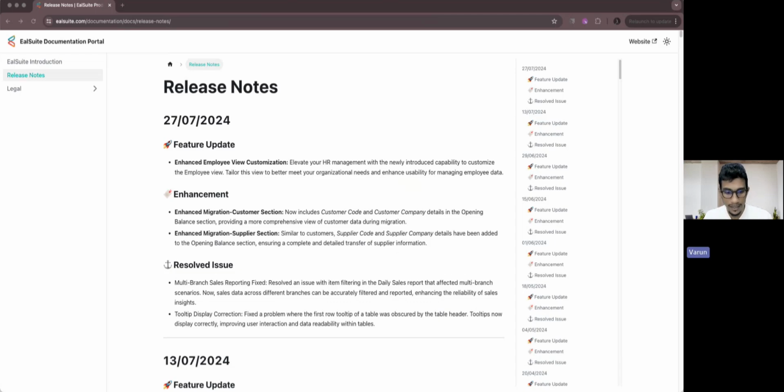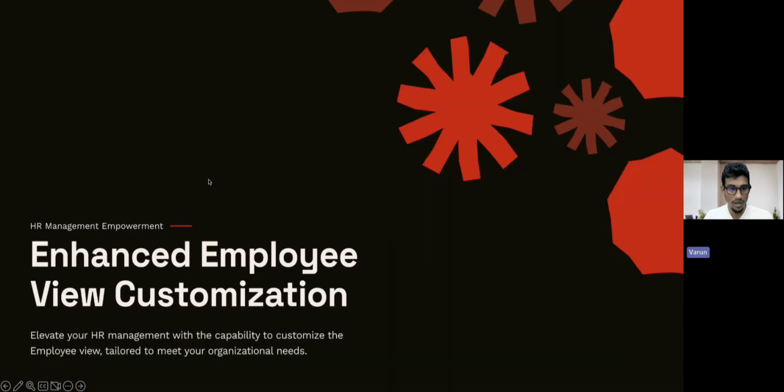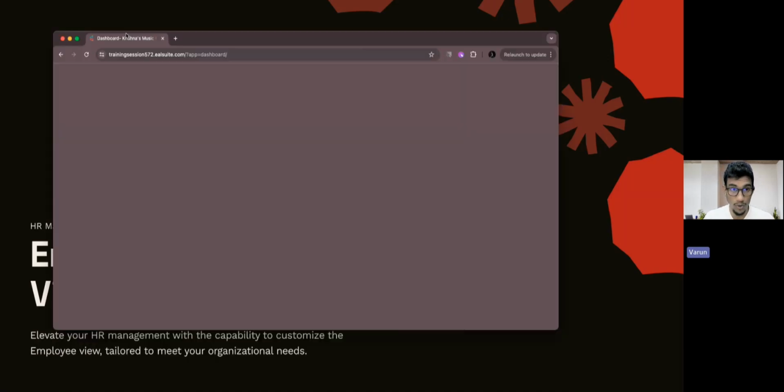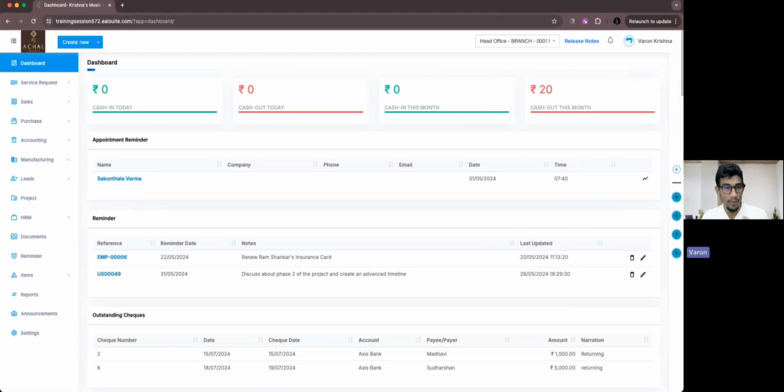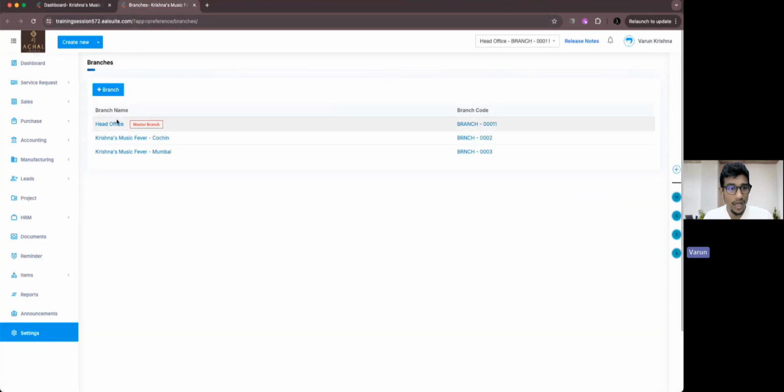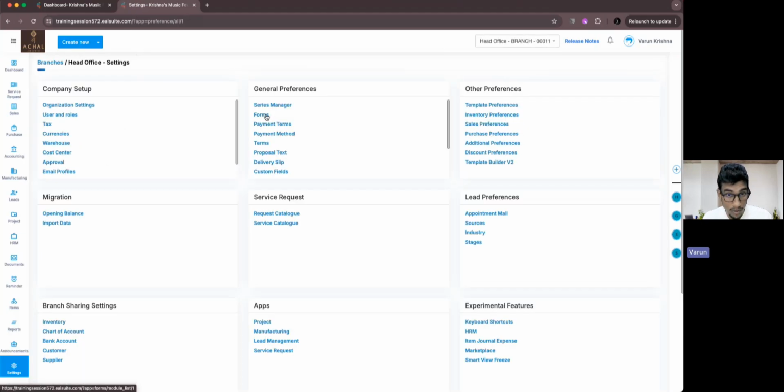So let's get started. We'll return back to our presentation. First one, enhanced employee view customization, and we'll see how the employee view page can be further customized and what kind of update we brought in from our previous week. We'll be concentrating on our first branch itself, and there are 2 main sections we want to look into: first the forms part, and then the custom fields part.